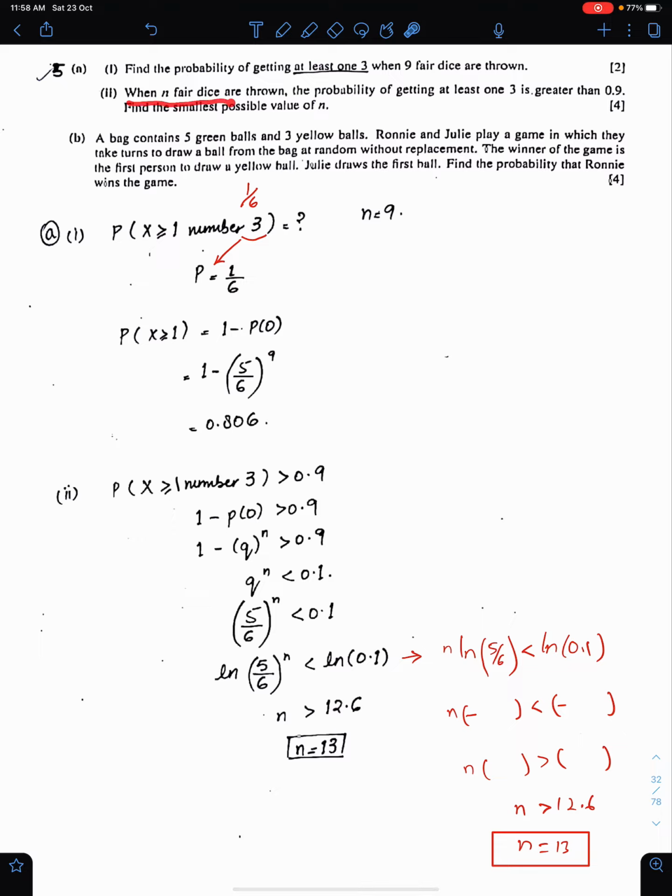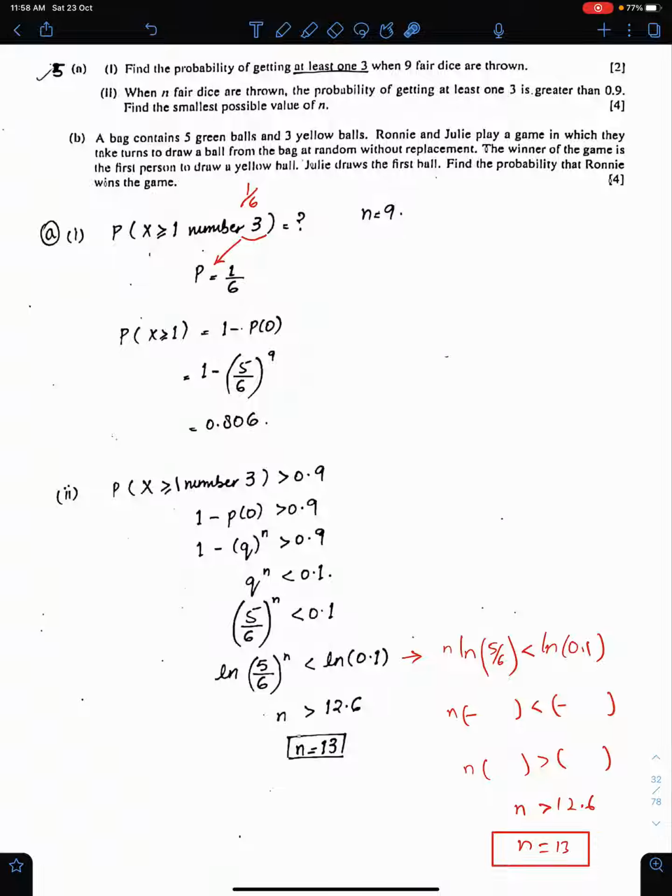When N fair dice are thrown, the probability of getting at least one 3 is greater than 0.9. You know the probability of 3 is 1 upon 6. Therefore Q is 5 upon 6. So we write at least 1 like this, and we need N. Find the value of N.